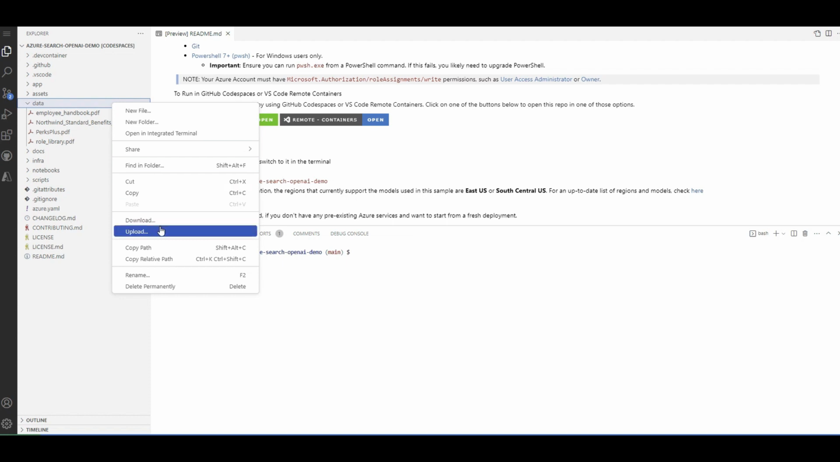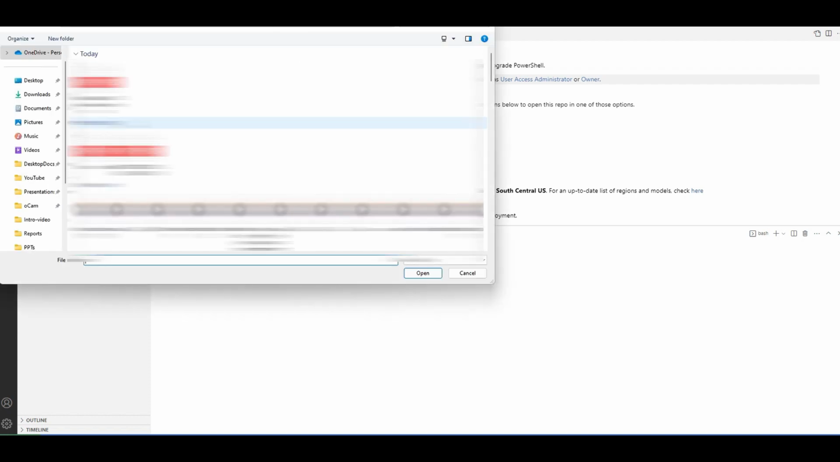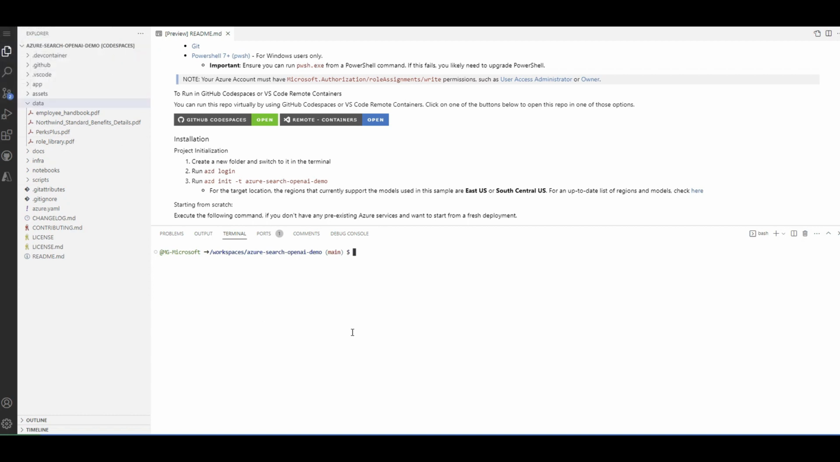Then I uploaded my own PDF file as I did here, for example. And that's it. Then my data was here. So when I deploy this repository, my data will be chunked, and now I can ask questions about my own data.